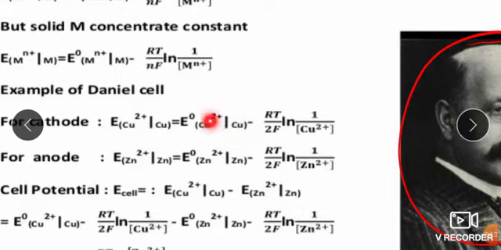So how many electrons are there in Cu2+? 2 electrons, so we will write here n = 2. 2F is equal to 1 upon Cu2+. In the anode, zinc, so here Zn2+. Okay, now we will combine the cell potential. E cell is equal to E cathode minus E anode, you know very well.